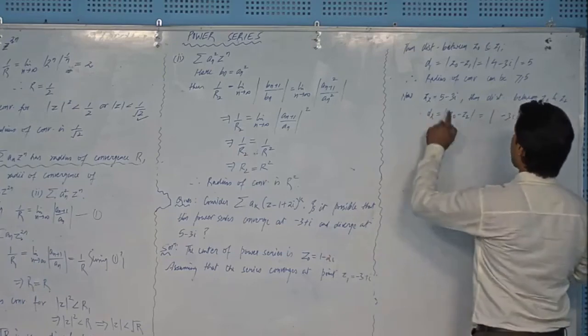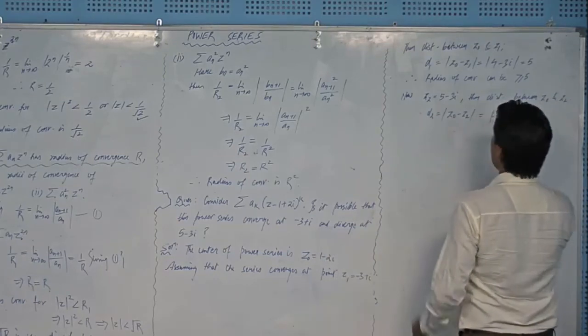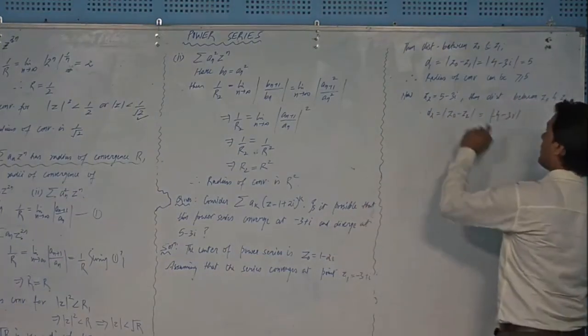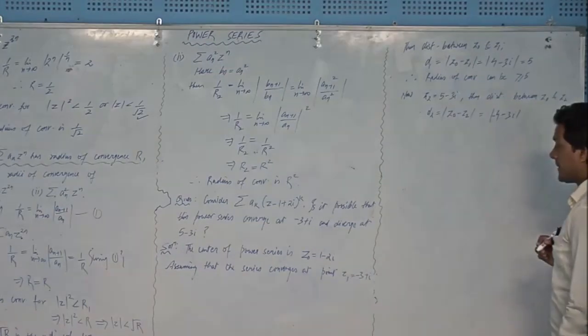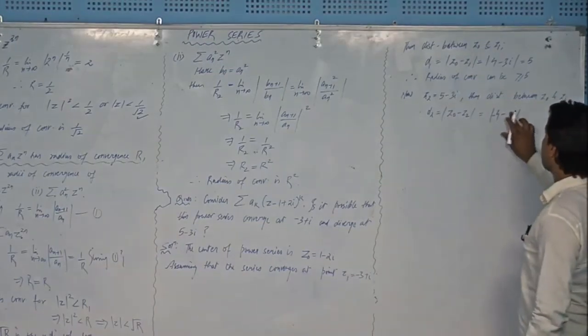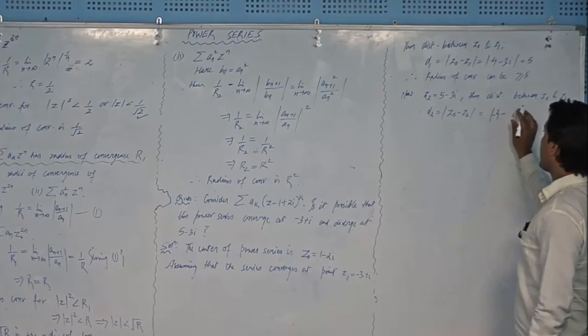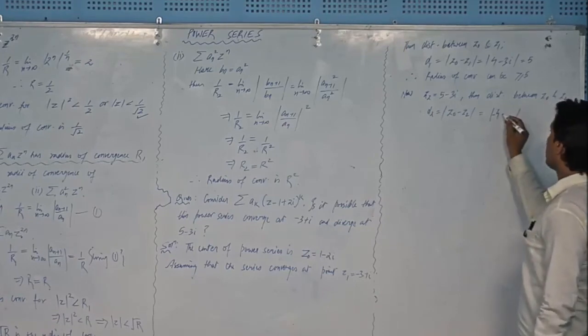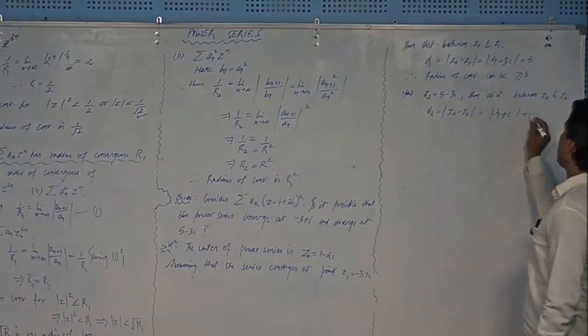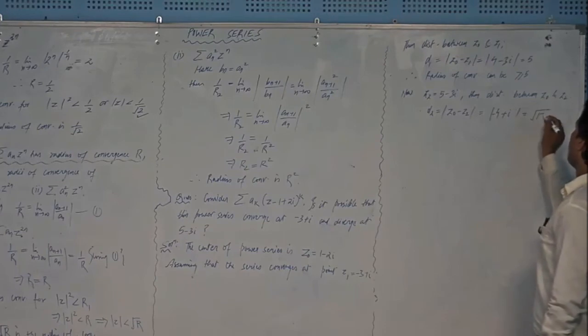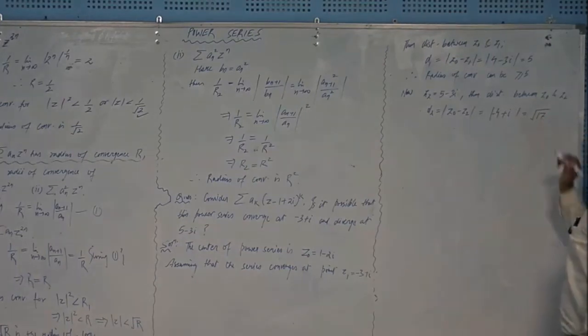So 1 minus 5, that will be minus 4 obviously, and then minus 2 iota plus 3 iota, that will be iota. In that case, it will be the square root of 17.